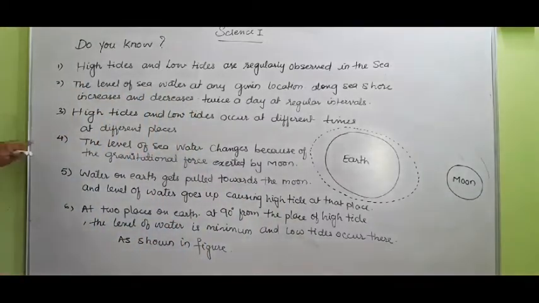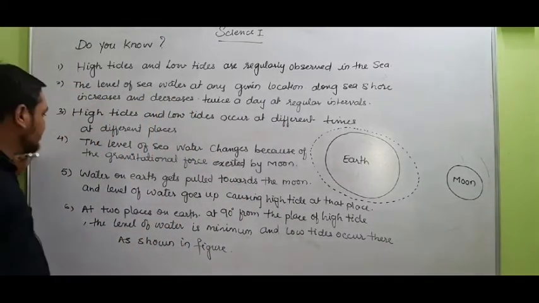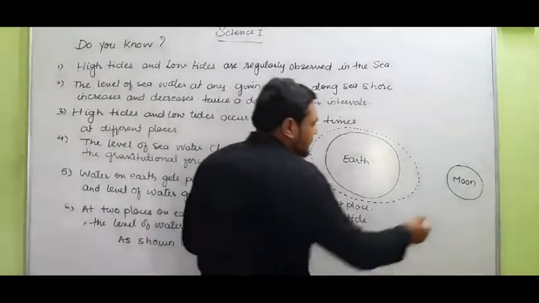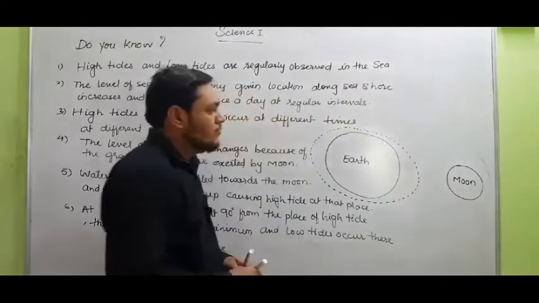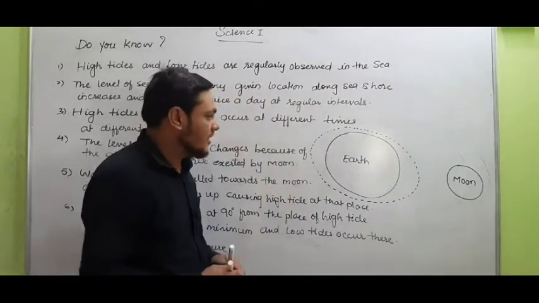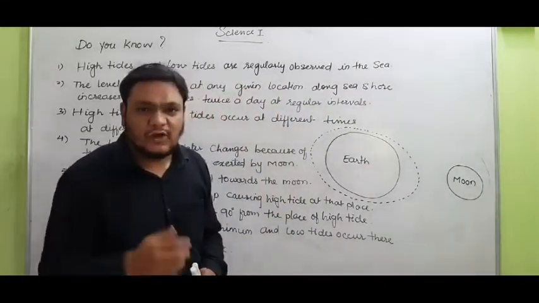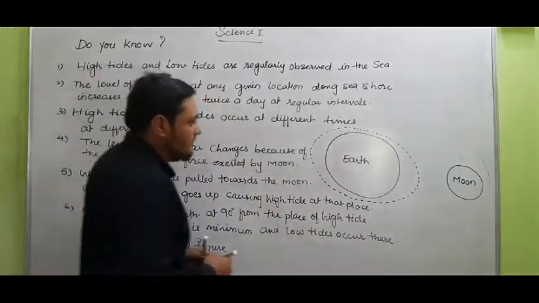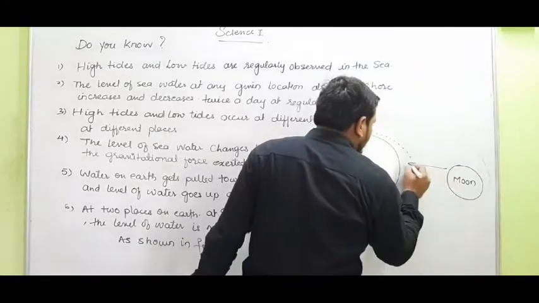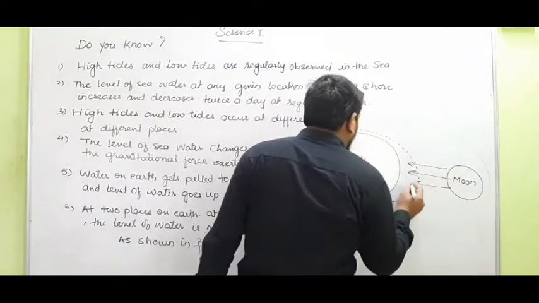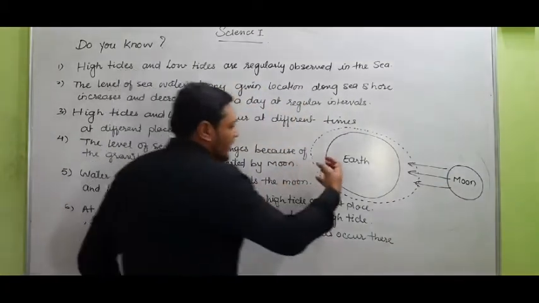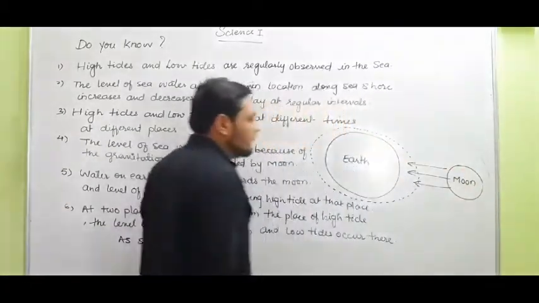Students, the level of sea water changes because of the gravitational force exerted by the moon. The moon applies gravitational force on the earth. The gravitational force of the moon is very small as compared to the earth, but when the moon applies it on the earth, the water bulges and moves towards the moon.